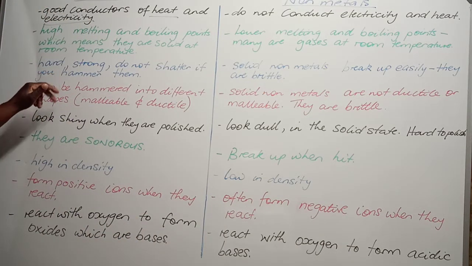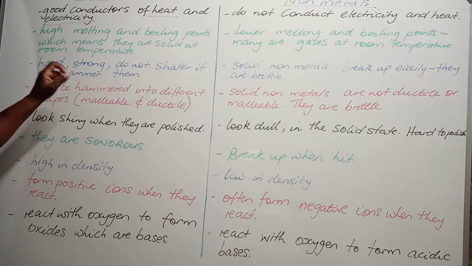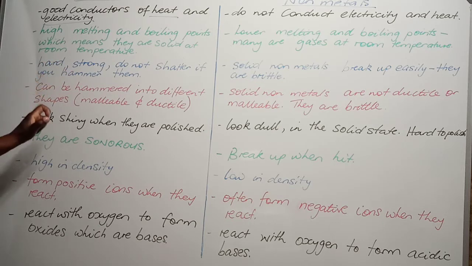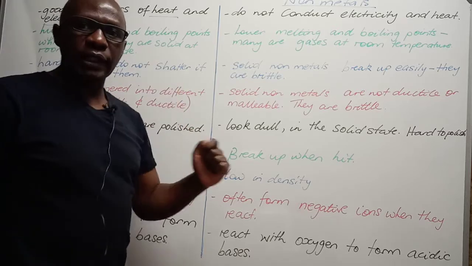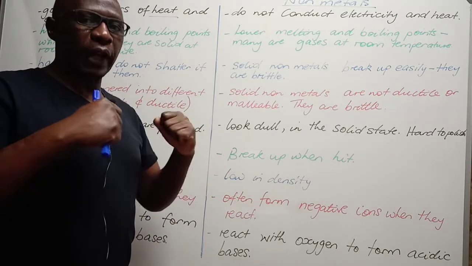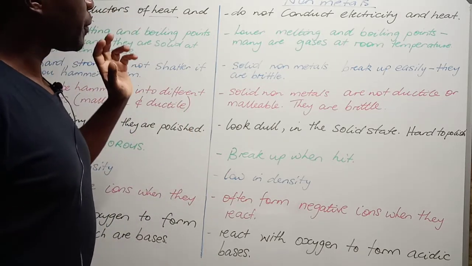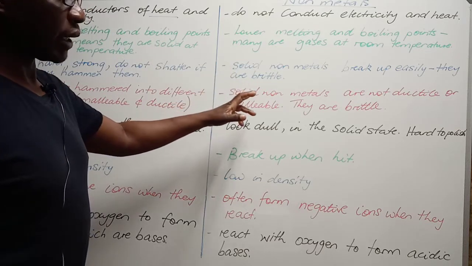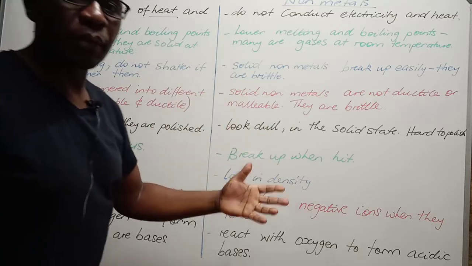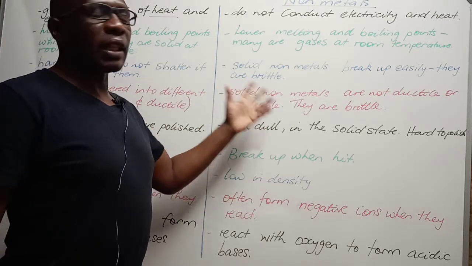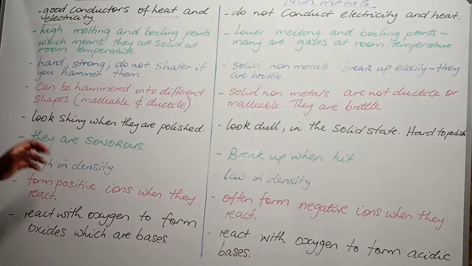Metals are hard, they are strong, and will not shatter if you hammer them. In other words, when you take a hammer and you hit the metals, they will not break, whereas solid non-metals will break up easily when you hammer them. So in other words, they are brittle.